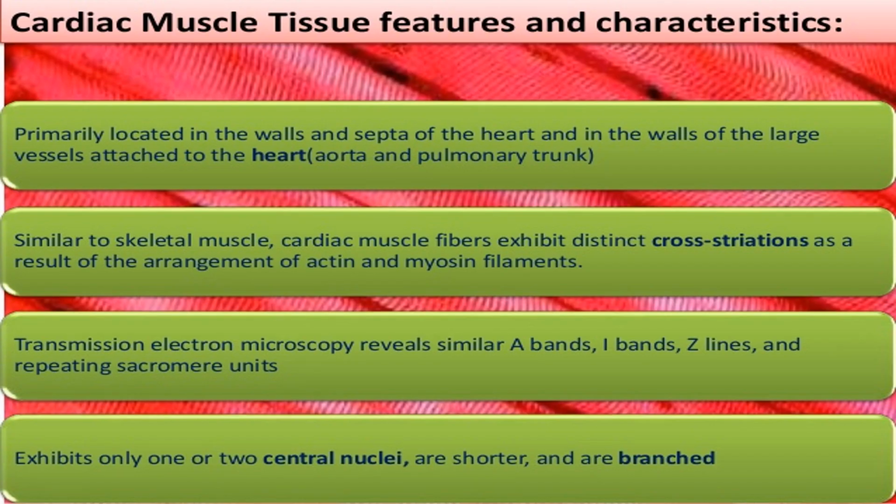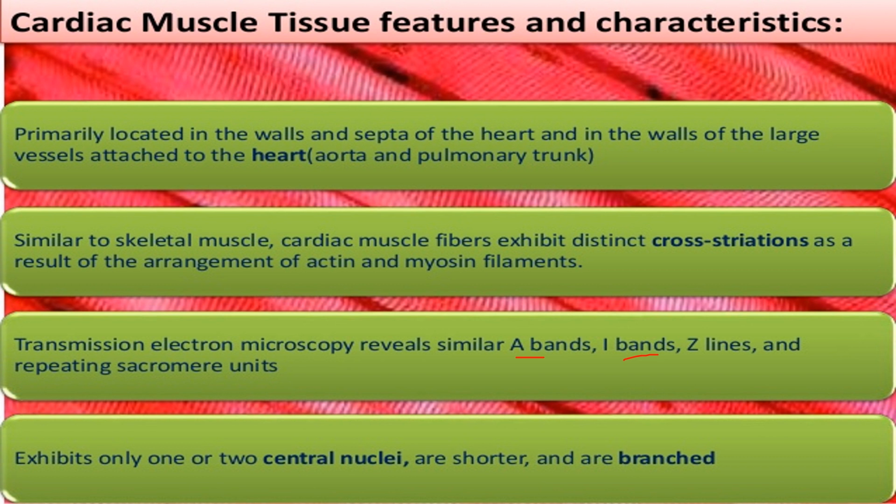The cardiac muscle is located in the walls of the heart and the walls of large vessels attached to the heart, like the aorta and pulmonary trunk. It is similar to the skeletal muscle. They have striations, that is, actin and myosin filaments are present, and we can also see the actin bands, the I bands, as well as the myosin bands, the A bands, anisotropic bands or thick filaments or thick bands. Light bands are the I bands.